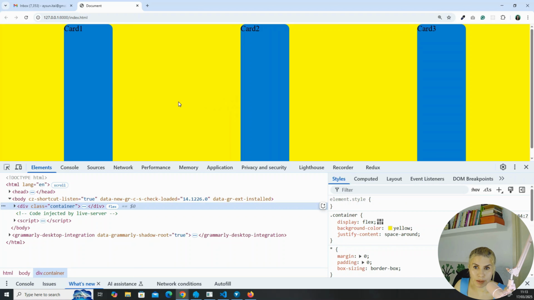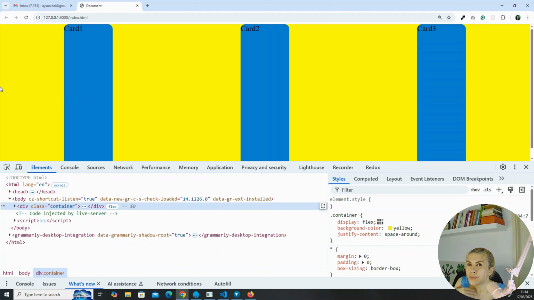And 1 unit of spacing is created around card 2, and another unit is created on card 2 in the right side. And the same goes for card 3. So what space-around does, when it is giving the space between the flex children, is create equal spacing around every child, and that is causing 2 units of spacing between the children, twice as much as what they have at the edges.